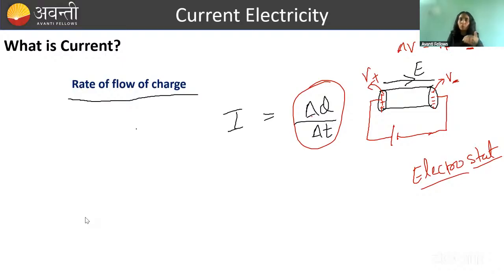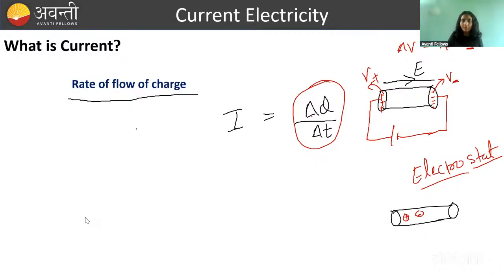So what was the status of this conductor before the battery was connected? Before the battery was connected, our conductor was like this. Conductor has free charges, right? So it has free electrons and not protons, I should say. Let's talk in this term, because free protons seems very awkward. Let's say there is some positive charge free and some negative charge free. So conductor is something that has free positive and negative charge.